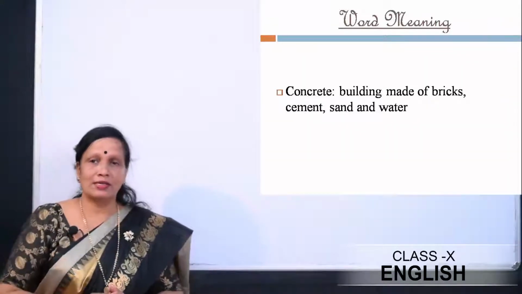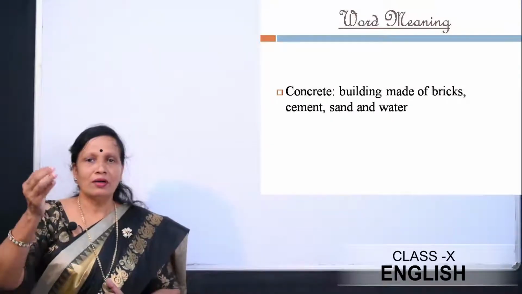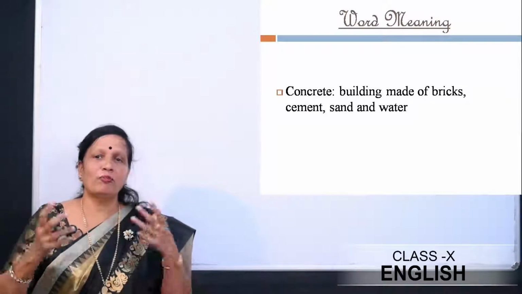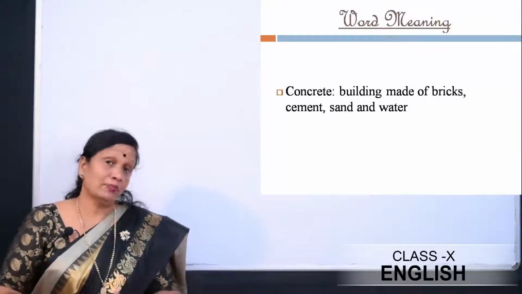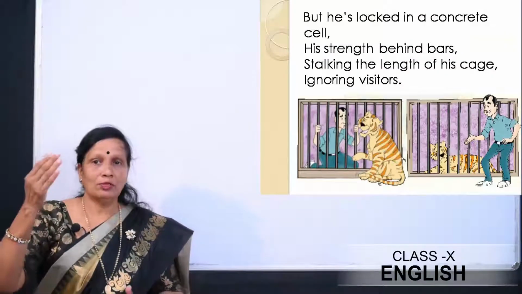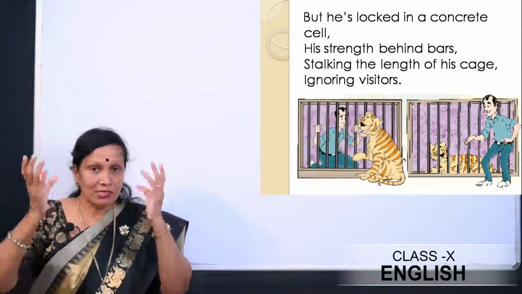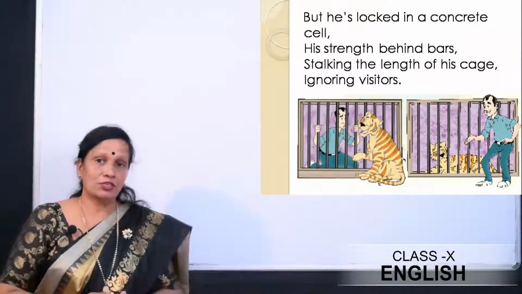Now let's look at the word meaning. Here you would find only concrete, that means building made of bricks, cement, sand and water. Now the poet says the cage is made of cement, the cemented cage.